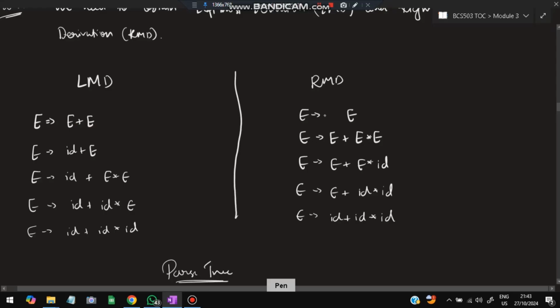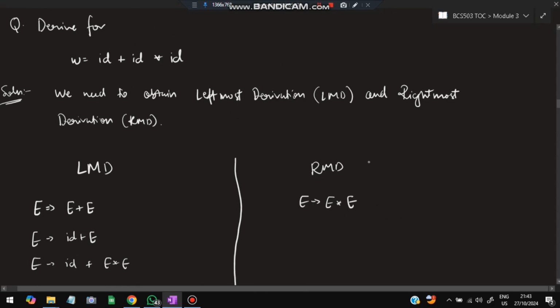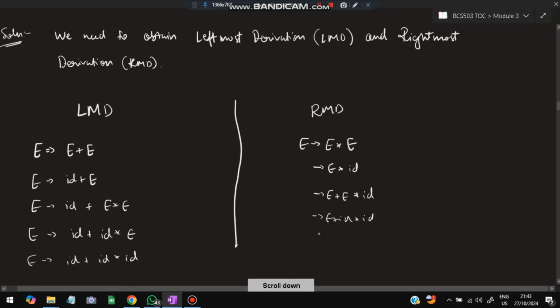See here, E star E. Let me clear this off. I'll do it one by one. See here, E star E is there. Now from the right I have to take. E can be substituted as ID, right? So here I'll write E star ID. Now after star is done, ID is done, here I should have E plus E. So I'll substitute this as E plus E star ID. Then I'll substitute this as ID, E plus ID star ID, and then this E will be substituted as ID plus ID star ID. So this is how you do the leftmost and the rightmost derivation.